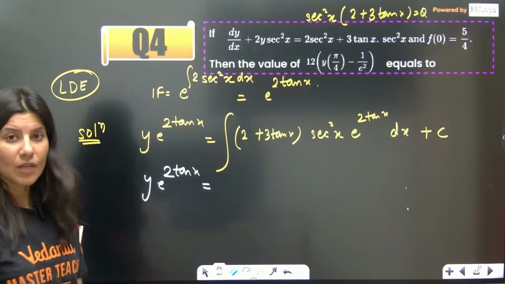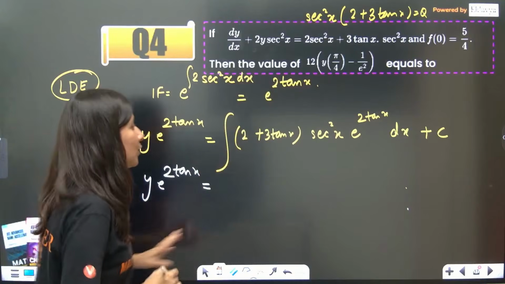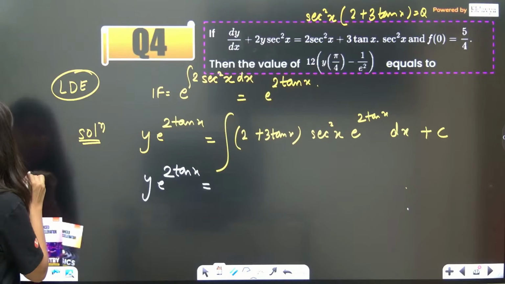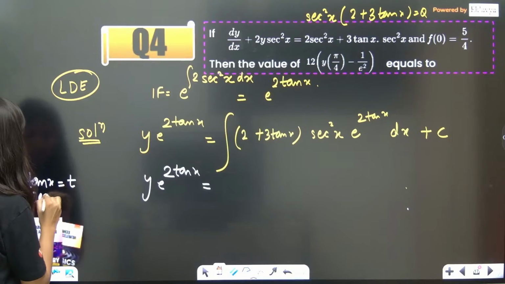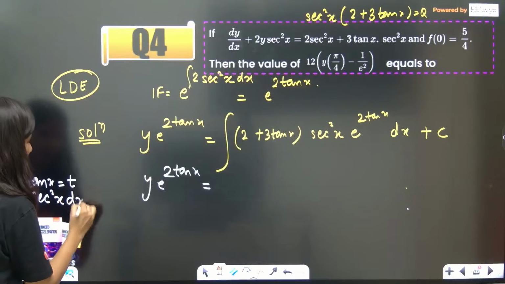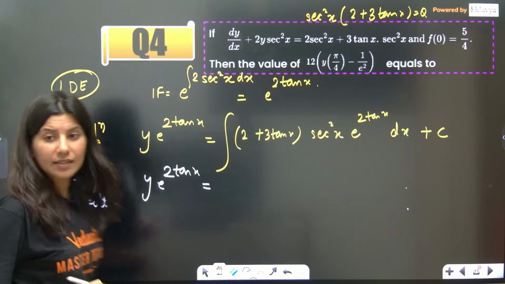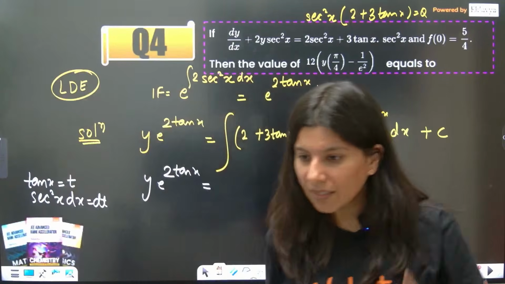Now, if you put tan x = t, so sec²x dx will be what? dt. Correct? Sec²x dx will be dt.